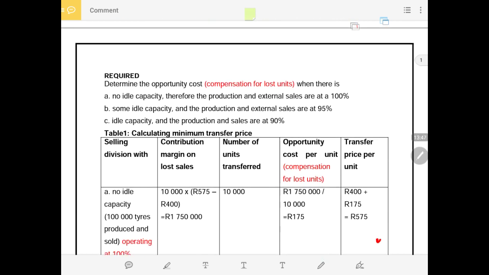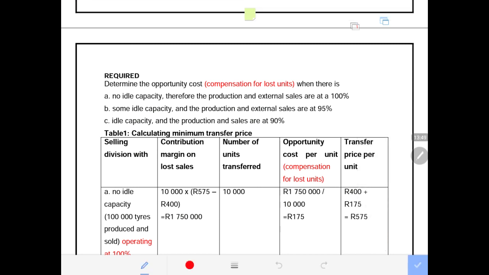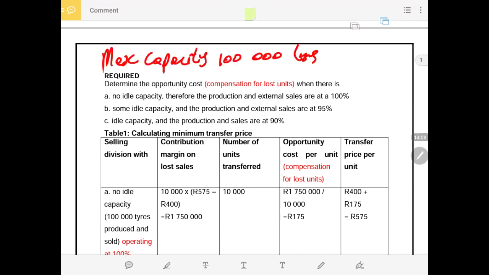We know that the tubeless tire division has a maximum capacity of 100,000 tubeless tires. I want this to be here. This is the maximum that they can produce.